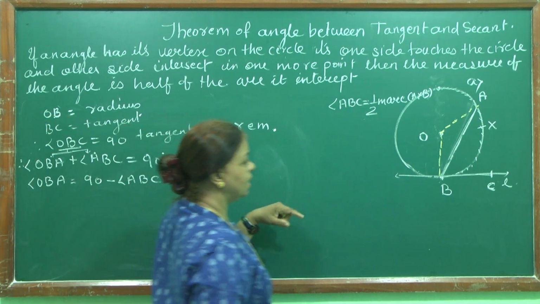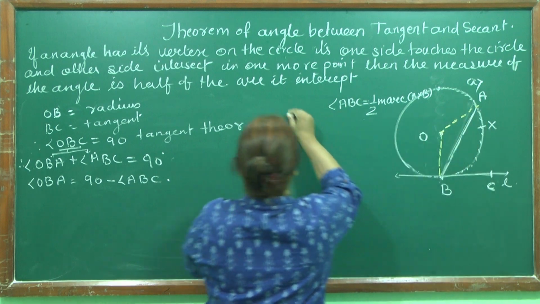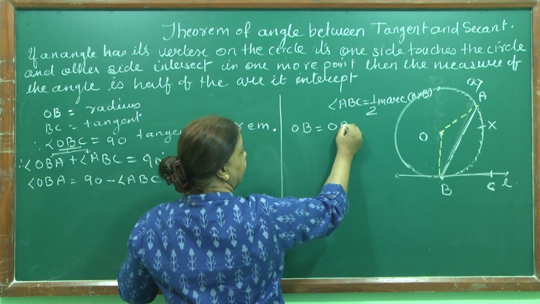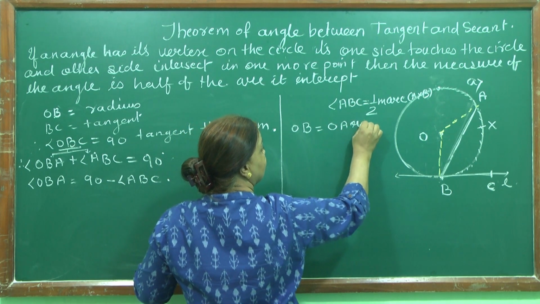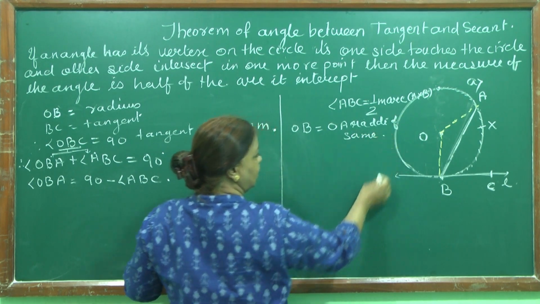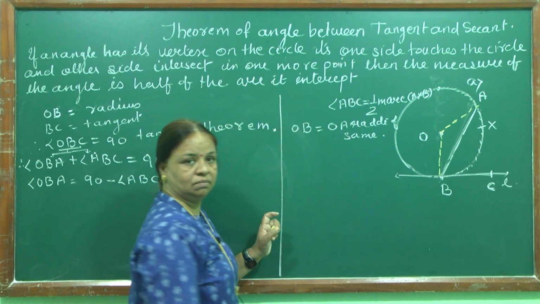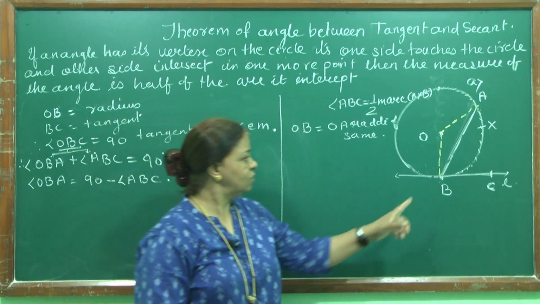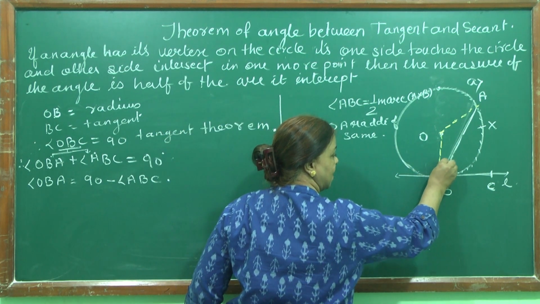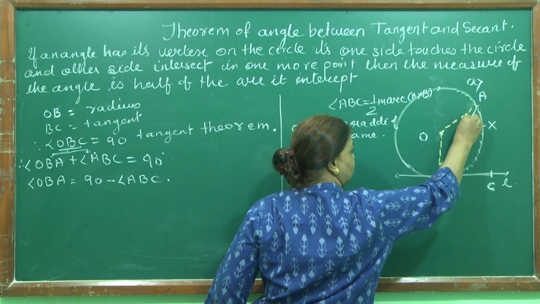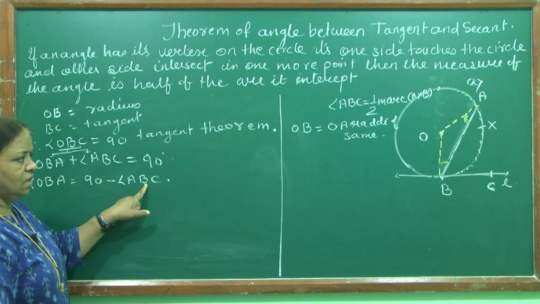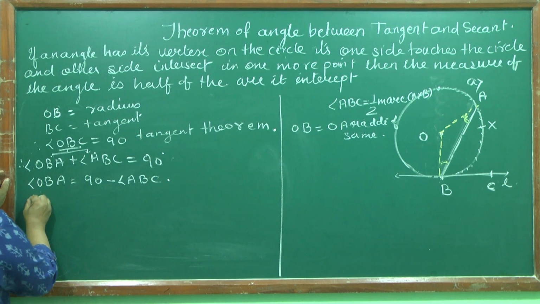But can you see, children, OB is equal to OA. Let me write it here. OB is equal to OA, radii of the same circle. Therefore it is an isosceles triangle, so base angles will be equal. So this angle, which I am highlighting with yellow, will be equal to this angle. What is the measure of this angle OBA? 90 minus ABC.